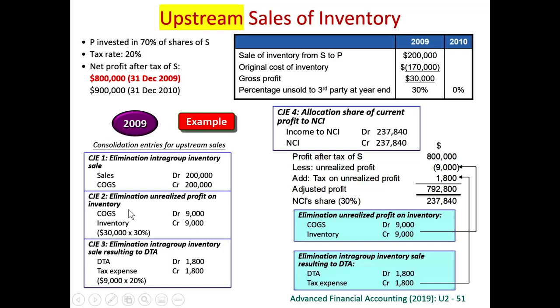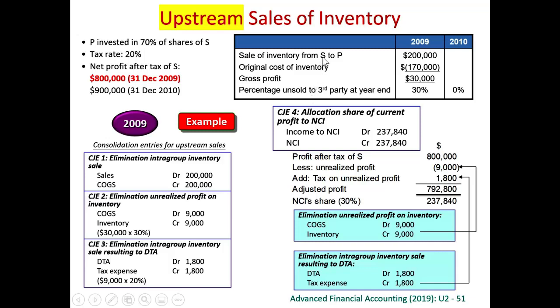Whenever you credit inventory, we need to debit cost of goods sold. Again, we can combine these two journal entries into one. So therefore, we can debit sales 200,000, credit inventory 9,000, and credit cost of goods sold 191,000. Again, there will be a deferred tax implication. Because you credit inventory, you need to debit deferred tax asset. Because you debit cost of goods sold, we need to credit tax expense, 20% tax rate.